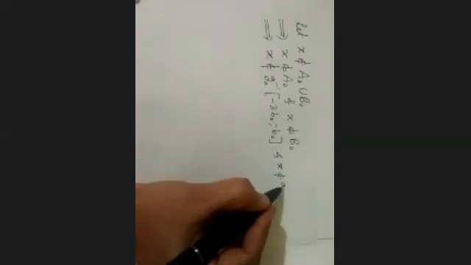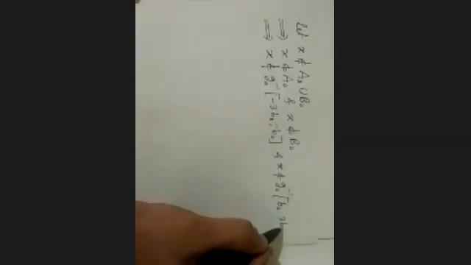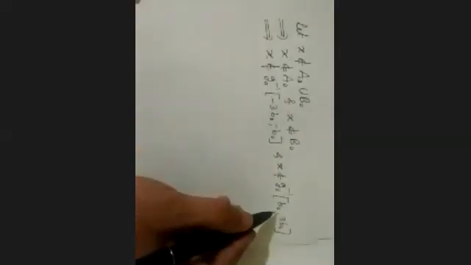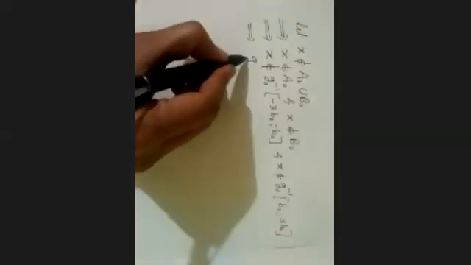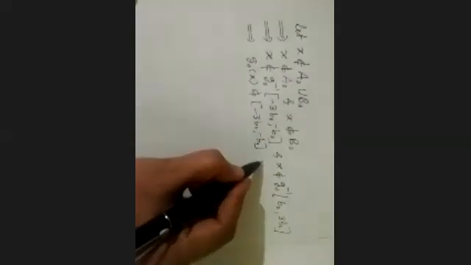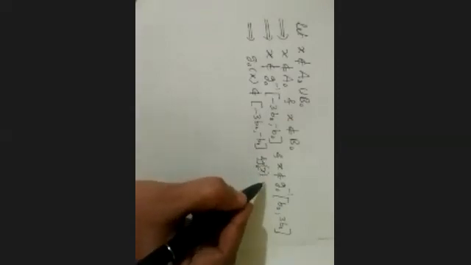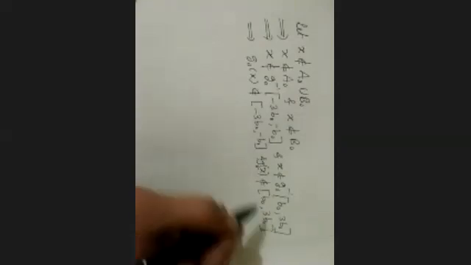And x doesn't belong to B naught, which is g naught inverse of B naught, 3B naught, right? So x doesn't belong to this, x doesn't belong to this. That means g naught of x doesn't belong to minus 3B naught, minus B naught, and g naught of x doesn't belong to B naught, 3B naught, right?